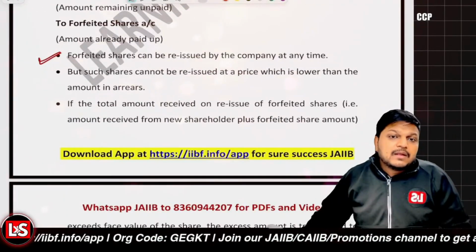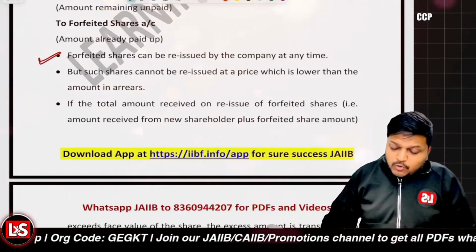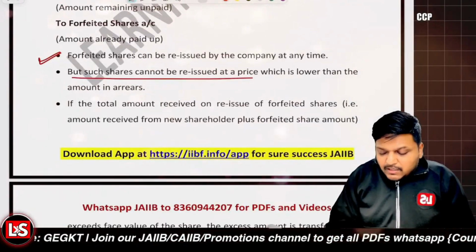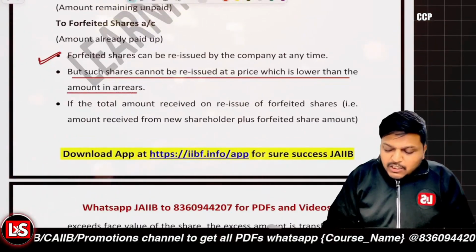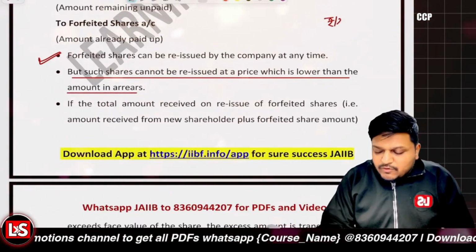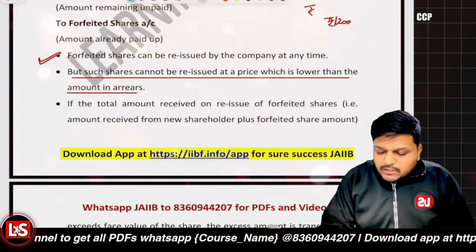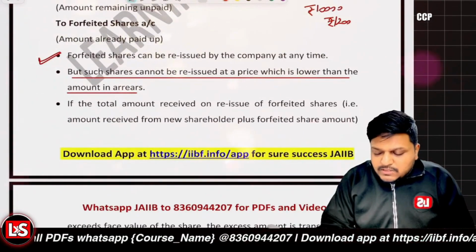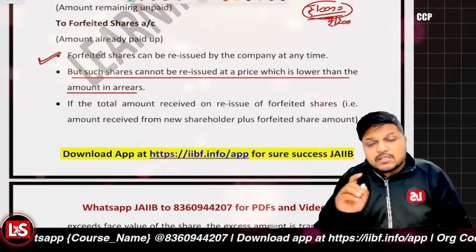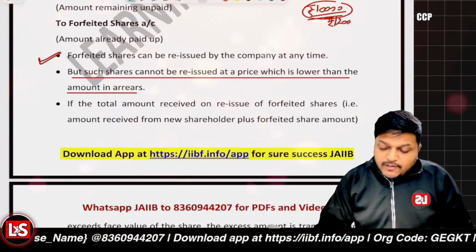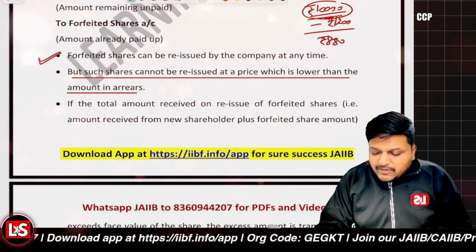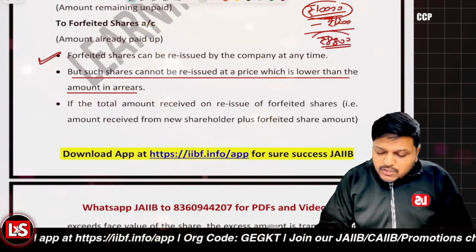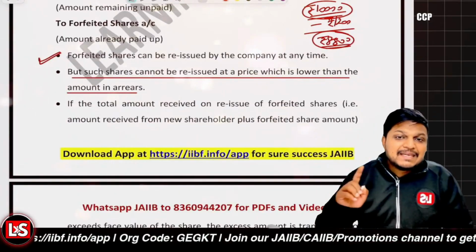But let's say the shares were issued for rupees 10,000 and you received rupees 1200. The total worth of the share was rupees 10,000. So you can reissue these forfeited shares, but the balance amount, the arrear amount, was rupees 8800. You cannot issue the shares below this arrears amount.